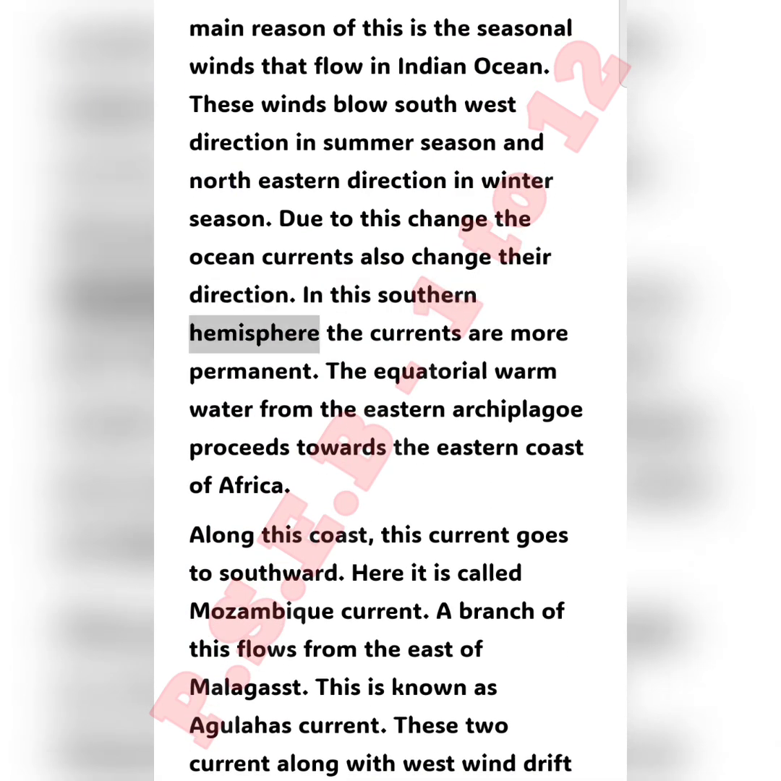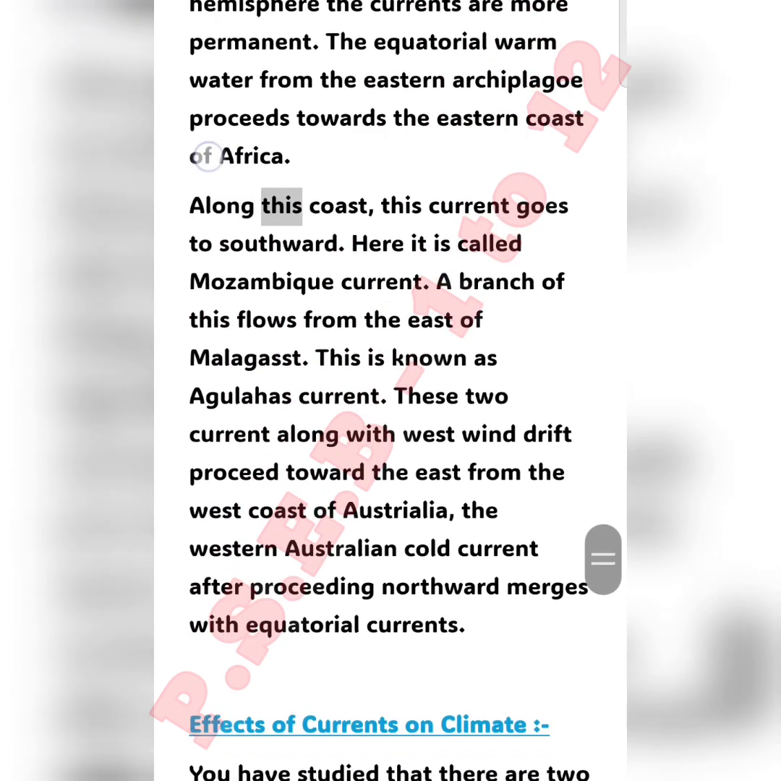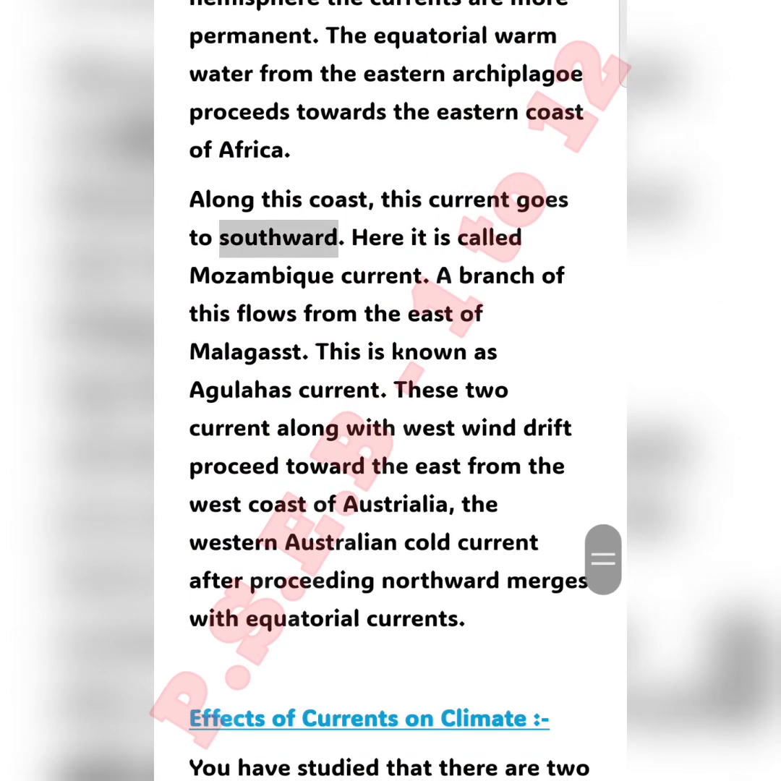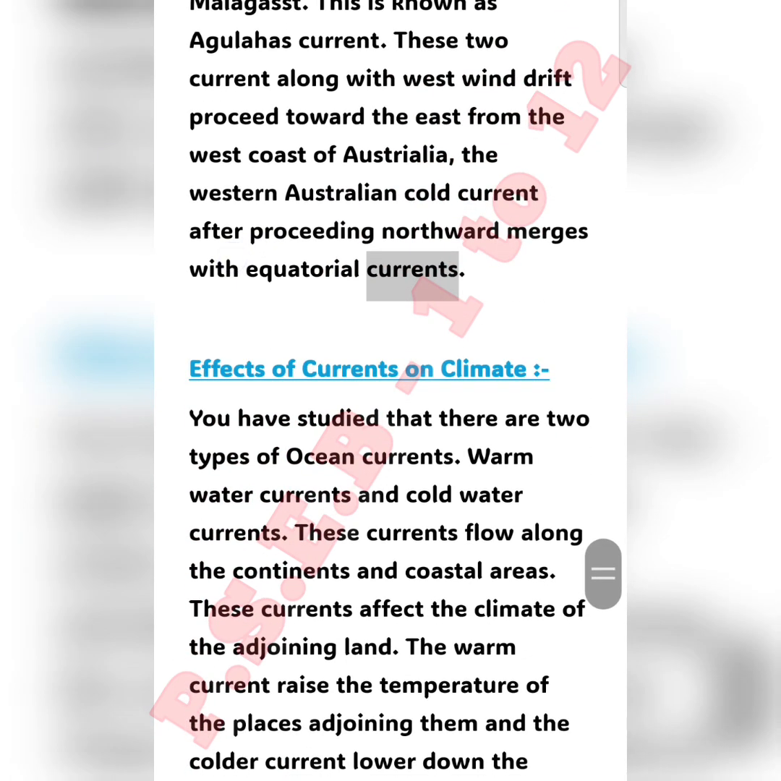In the southern hemisphere, the currents are more permanent. The equatorial warm water from the eastern archipelago proceeds towards the eastern coast of Africa. Along this coast, this current goes southward. Here it is called the Mozambique current. A branch of this flows from the east of Madagascar. This is known as the Agulhas current. These two currents, along with the west wind drift, proceed toward the east from the west coast of Australia. The Western Australian cold current, after proceeding northward, merges with equatorial currents.